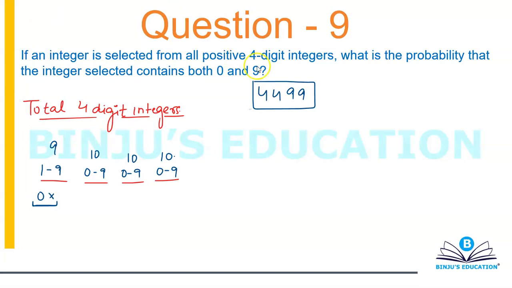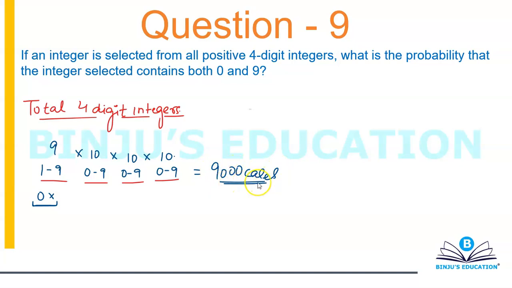Anyways, the point is basically you're going to have a total of 9 into 10 into 10 into 10. That will give you a total of 9,000 cases.